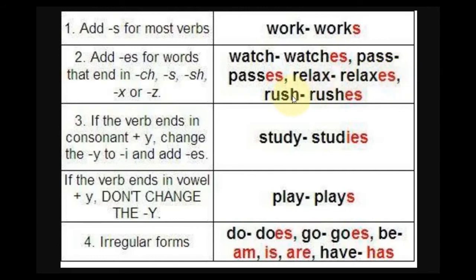And what about rush? Rushes. So as you can see, ch, double s, x, and sh have the ending es when we are conjugating with he, she, it. So we can say he watches, she passes, it relaxes, or Maria rushes home, for example.